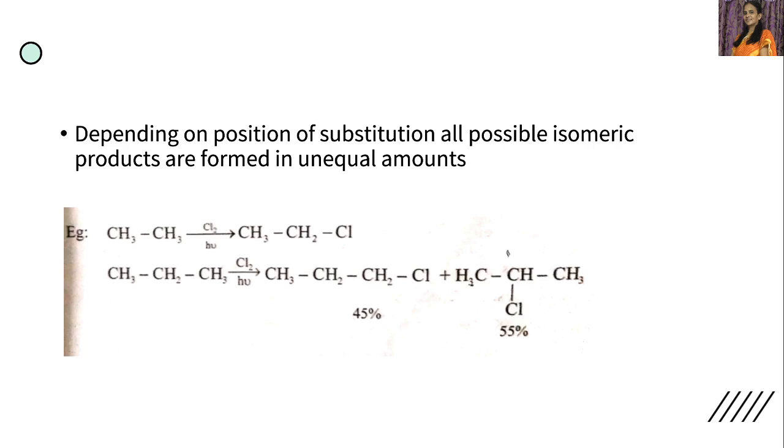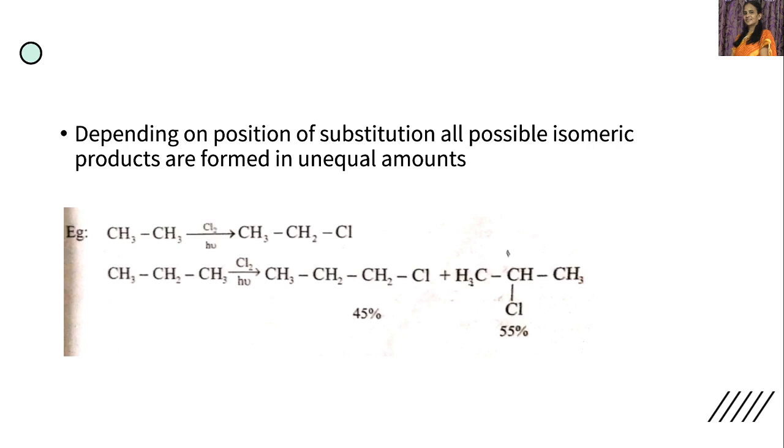If it is propane treated with chlorine in presence of sunlight, we will get two different products, based on the position of the substitution. If the chlorine atom substitutes hydrogen from this carbon or this carbon, we will get 1-chloropropane.